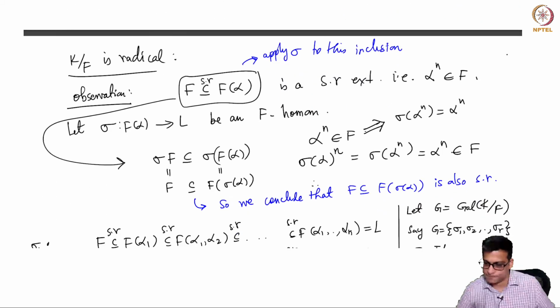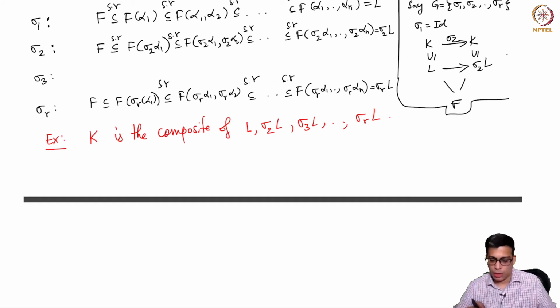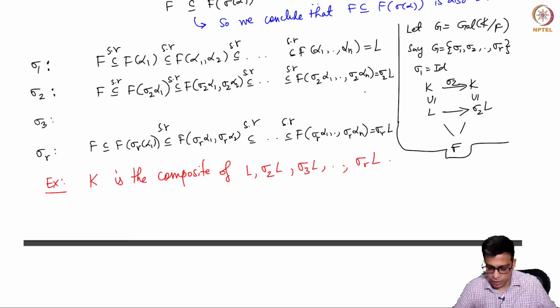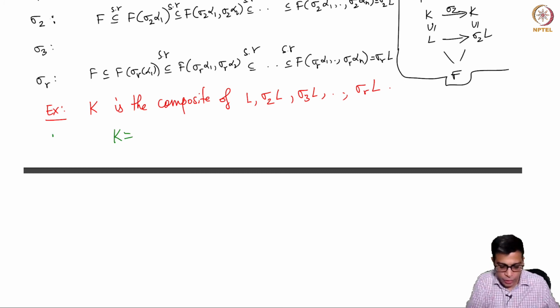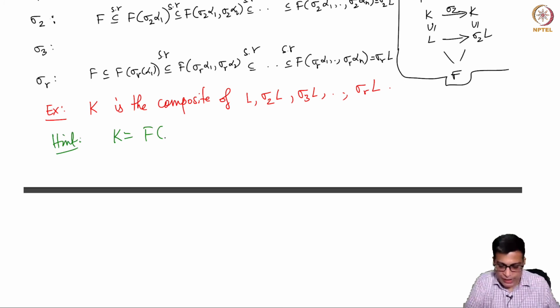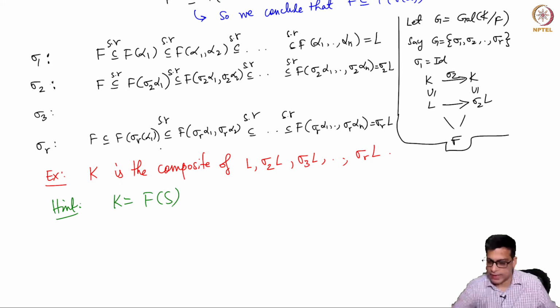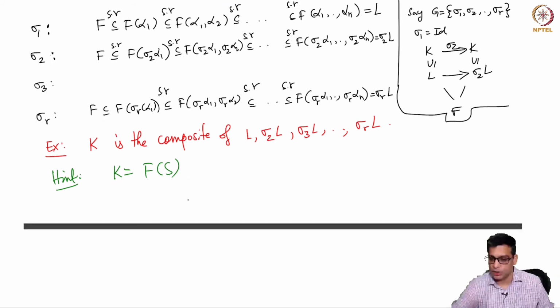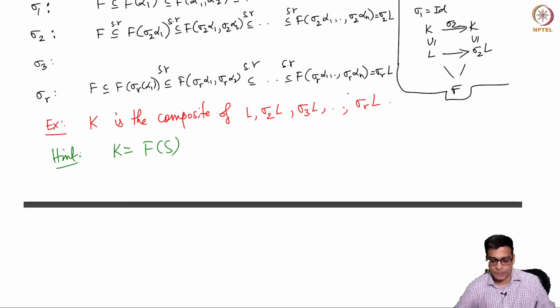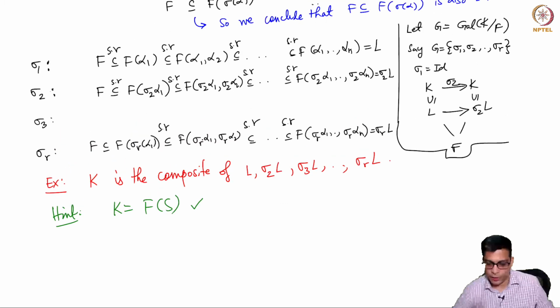you have no choice in order to get a Galois extension. So Galois closure is nothing but the conjugates of these, because remember K is equal to F(S). What is F? What is S? S consists of alpha 1 through alpha n, sigma 2 alpha 1 to sigma 2 alpha n, sigma R alpha 1 to sigma R alpha n, all the conjugates. So this is an easy observation, because the conjugate of all these fields is F adjoin the union of this and this, that is same as this. Okay, now we are done.